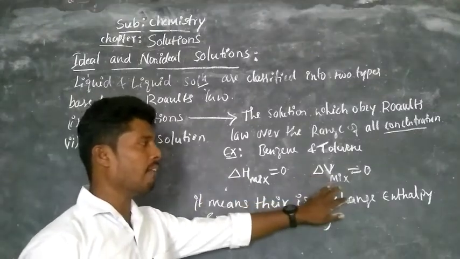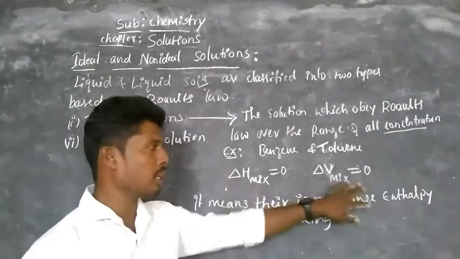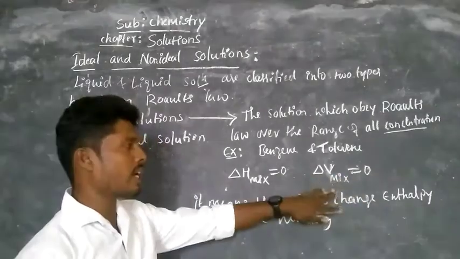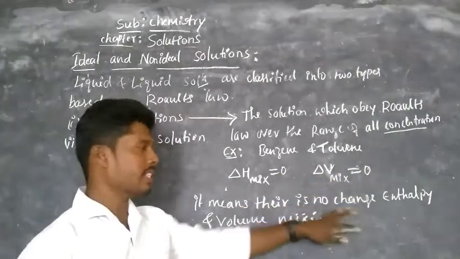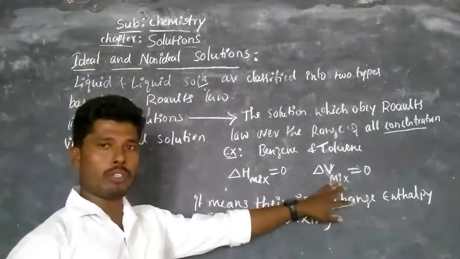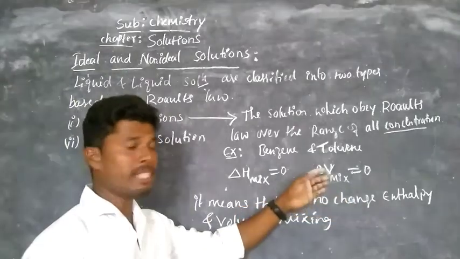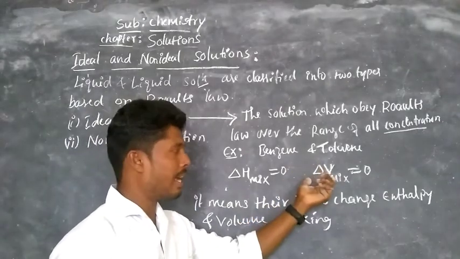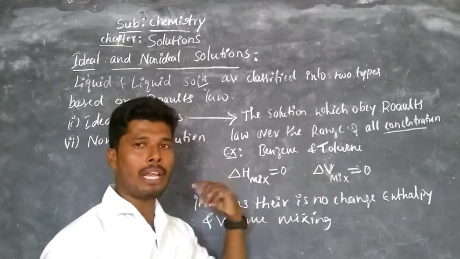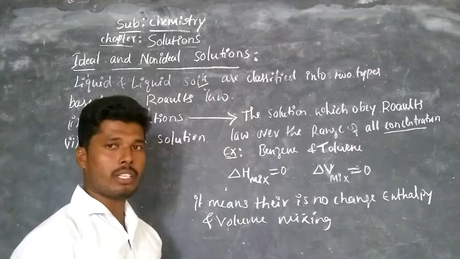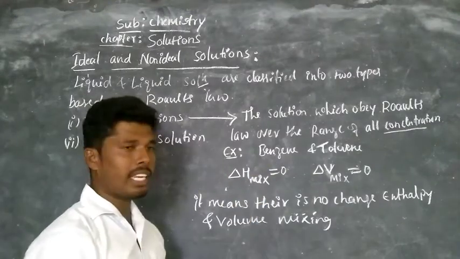Similarly, delta V of mix is equal to 0, it means there is no change in volume. There is no compression or expansion. There is no expansion and contraction of volume in such solutions.